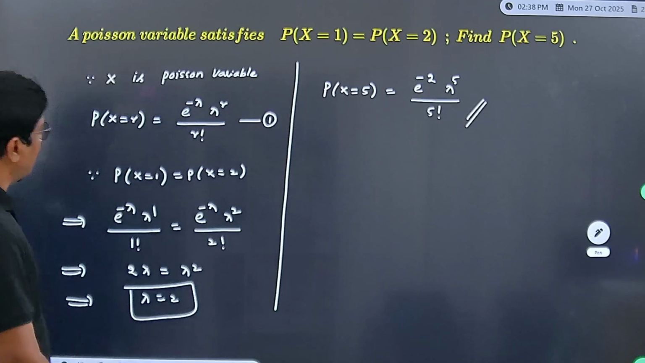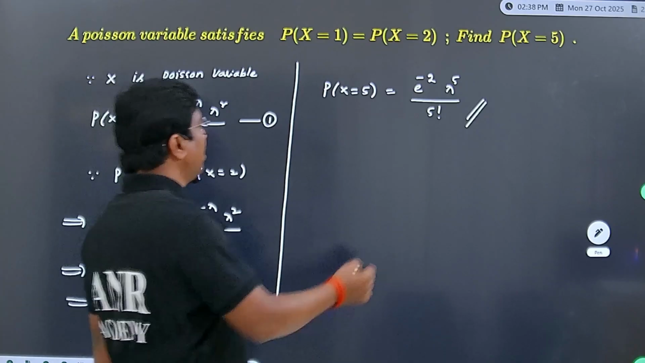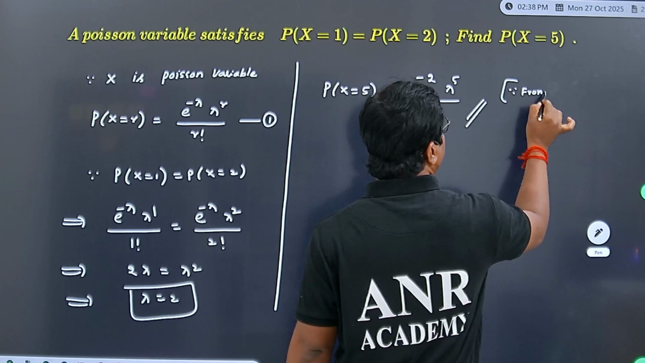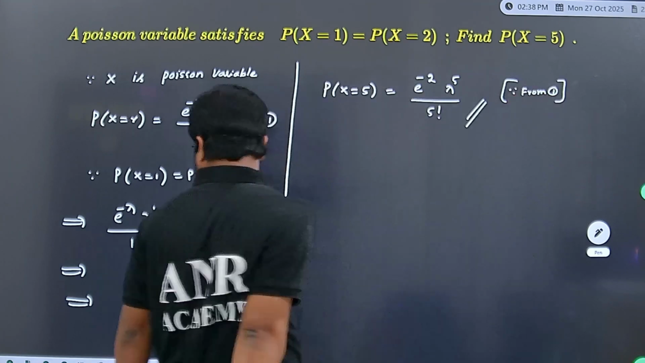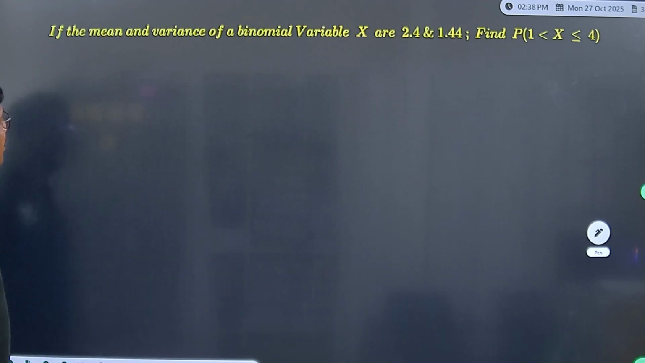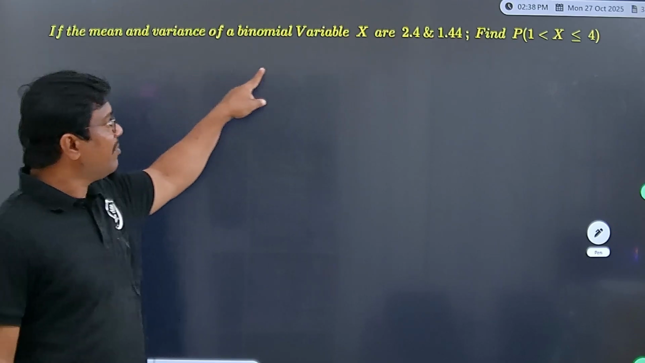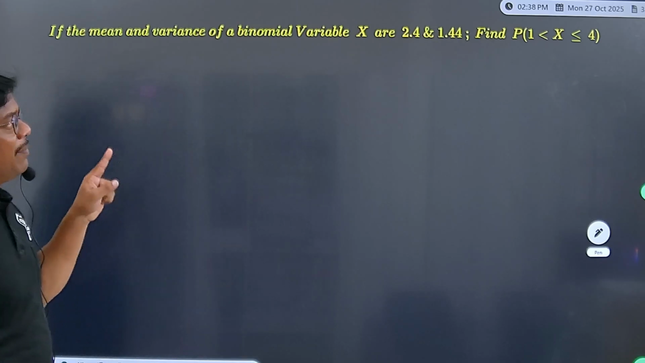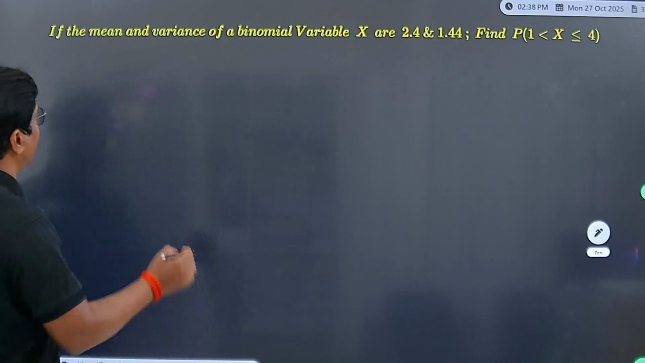Let us move to the next one, and this is written by the Poisson variate formula. Next question, mean and variance of binomial variable is given as 2.4, 1.44. Find probability of 1 less than x less than or equal to 4.